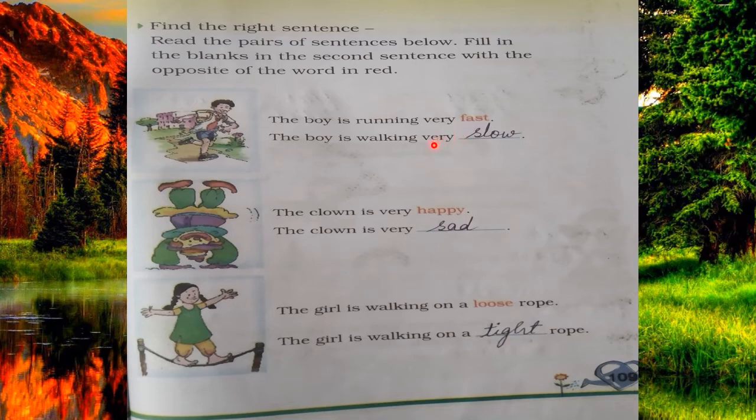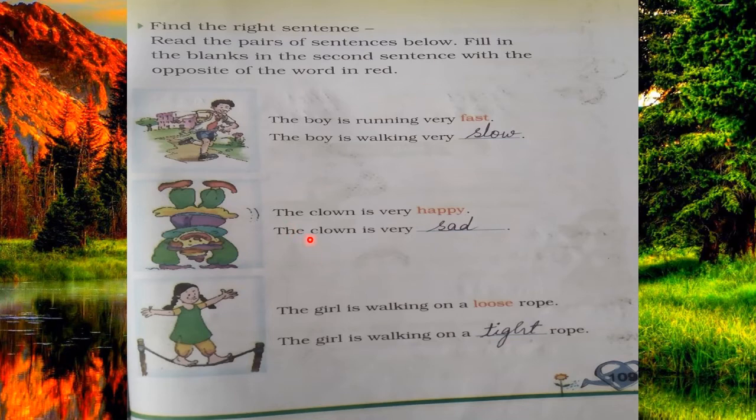So in the second sentence you will write, the boy is walking very slow.